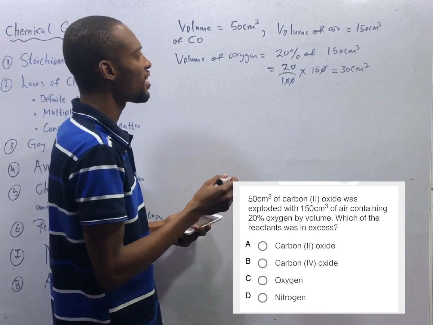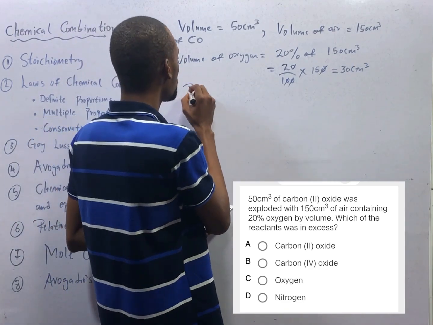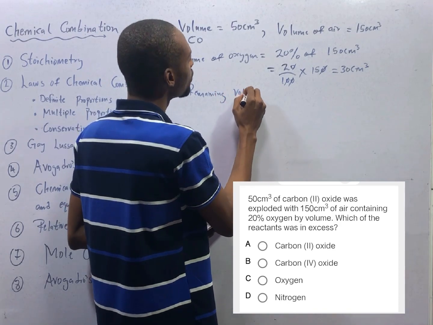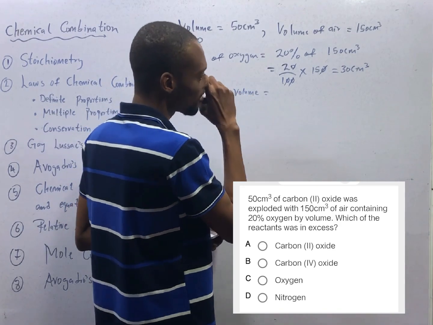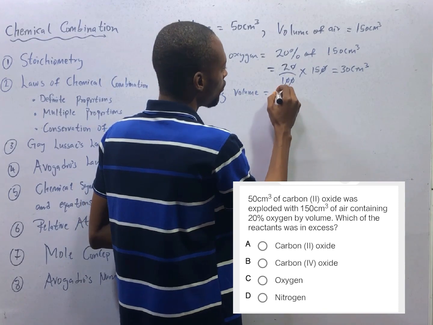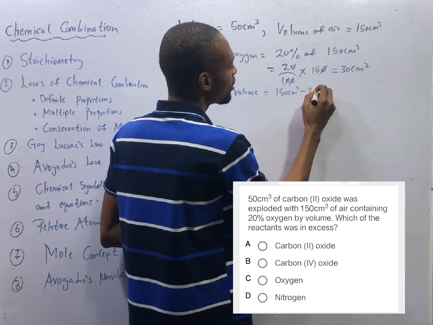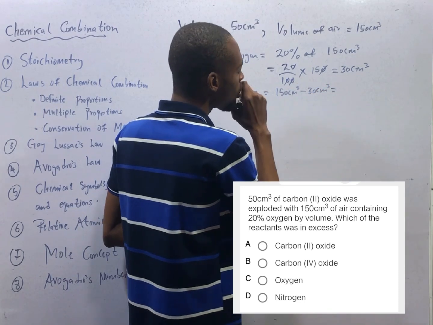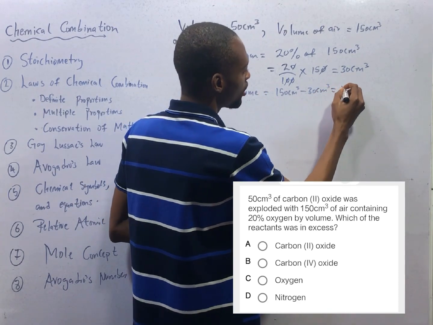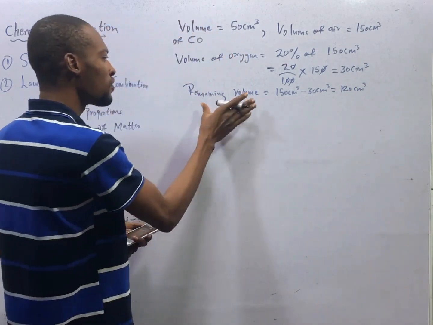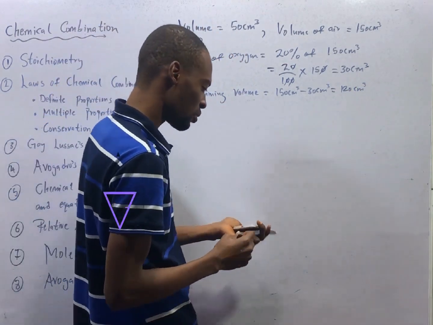And the remaining air, or remaining volume, is equals 150 cm cube minus 30 cm cube. This is equals 120 cm cube. So with oxygen removed from the air, the remaining volume is 120 cm cube.